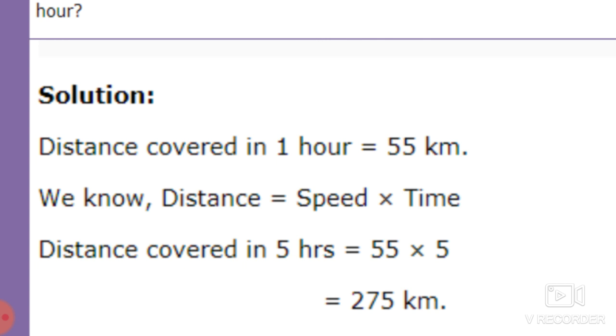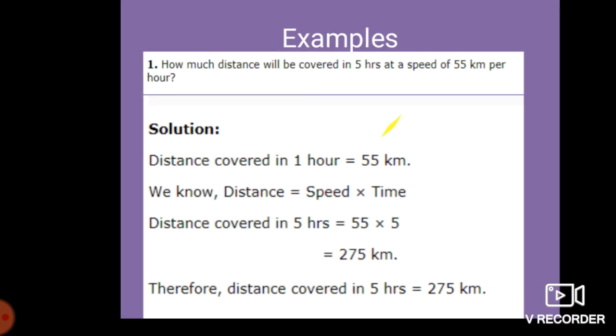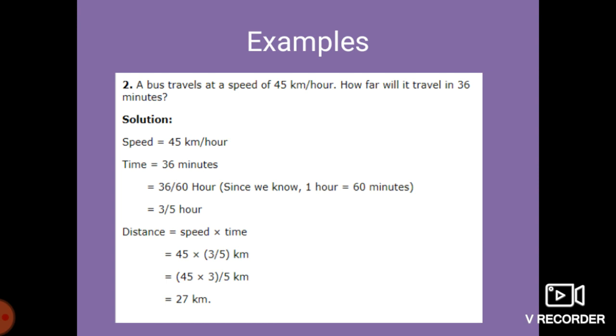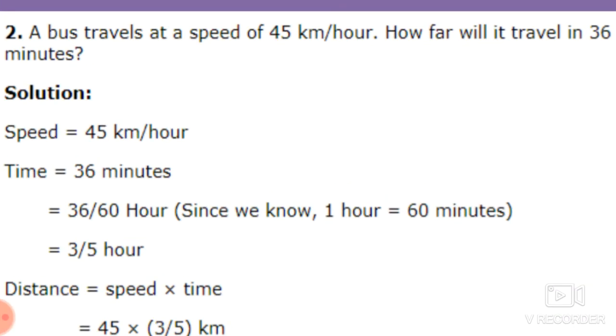Okay, so from that we will get, by multiplying 55 into 5, 275 kilometers. Therefore the distance covered in 5 hours is 275 kilometers. Okay, now the next one is: a bus travels at a speed of 45 kilometers per hour.